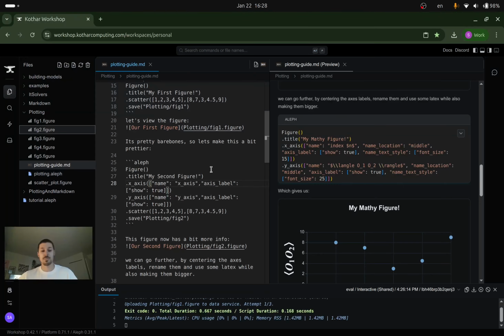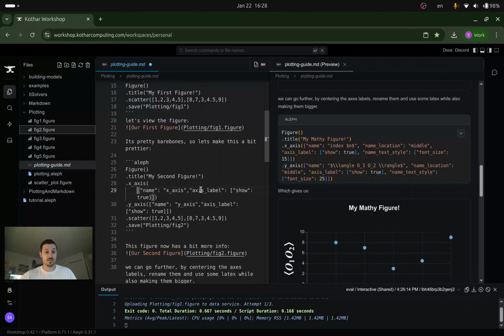Another thing I should mention is that the way our plotting works, we have a main figure object and a bunch of methods. The methods take strings at times, or maybe one or two objects. For example, the scatter here just accepts X and Y data in pairs. But when you want to start customizing it, which everyone will want to do, you have to pass an option. And in Aleph, we handle our options with option maps.